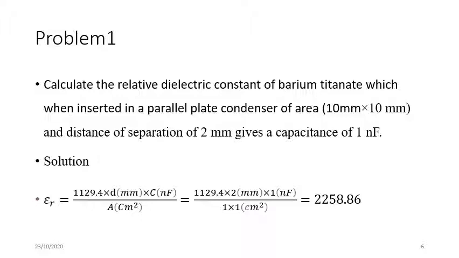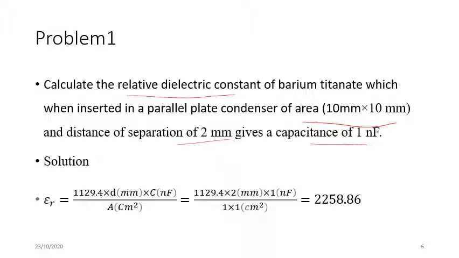Here you can directly use the formula. Relative dielectric constant, or relative permittivity, all these terms are the same. This is the area of the plate, d is the distance of separation, and this is the capacitance with the medium inside.